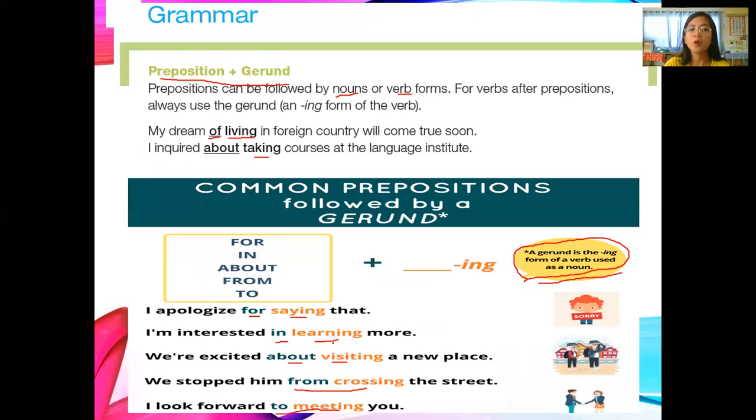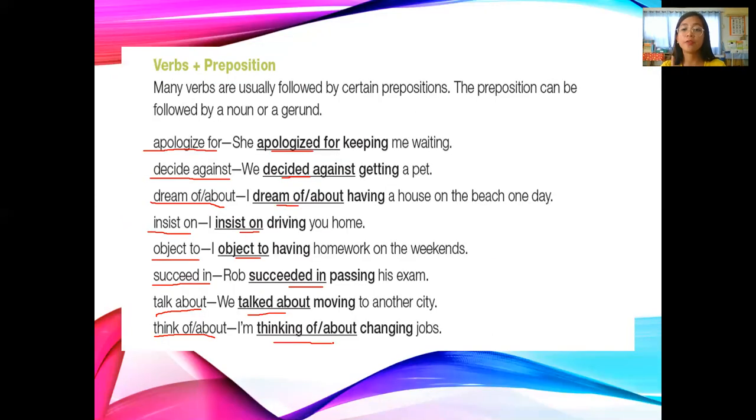Again, let's go back. When you say preposition plus gerund, prepositions like in, on, at, above, below, under. So those are prepositions plus the verb plus gerund with ing. We have again the next one, verbs plus preposition.